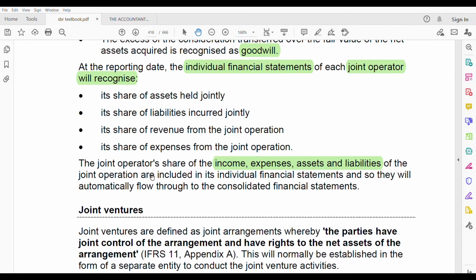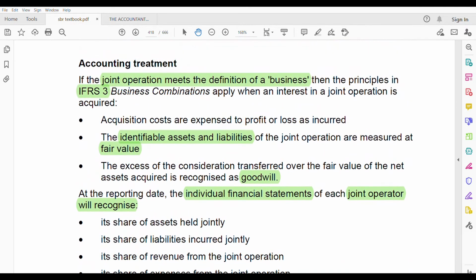Of the joint operation are included in his individual financial statements, and so they will automatically flow through to the consolidated financial statements. What does it mean? If it's there in the individual financial statements, automatically it will be consolidated. Why? Which standard are we using? IFRS 3, don't forget. IFRS 3 means we have to consolidate. It is used for consolidation only. Normally, how we do for subsidiary. So, when you're writing individually, automatically, using IFRS 3, you will consolidate. Okay? That is for joint operation.